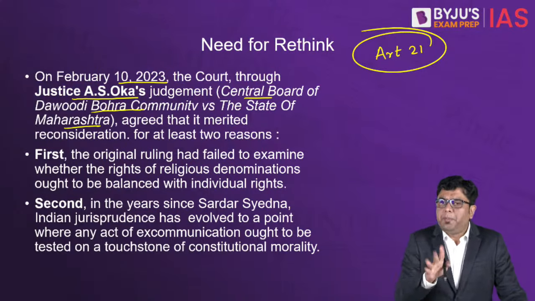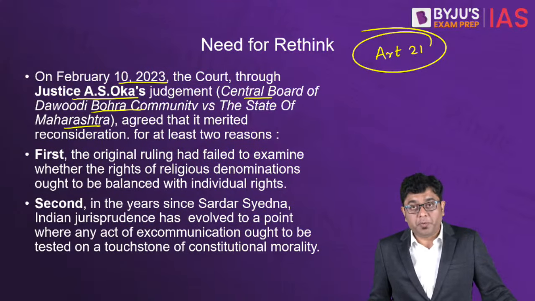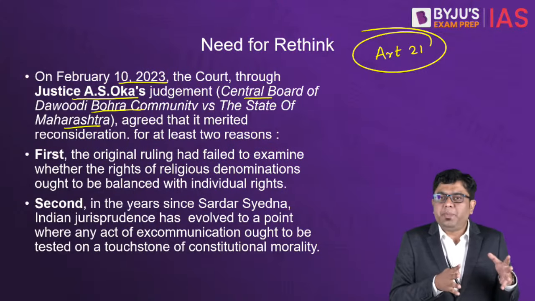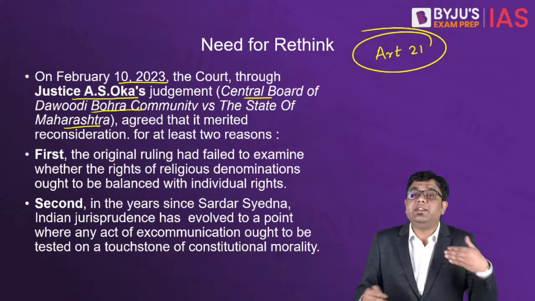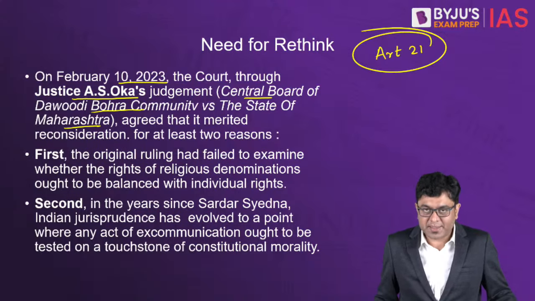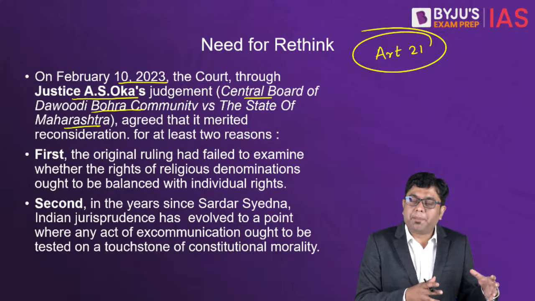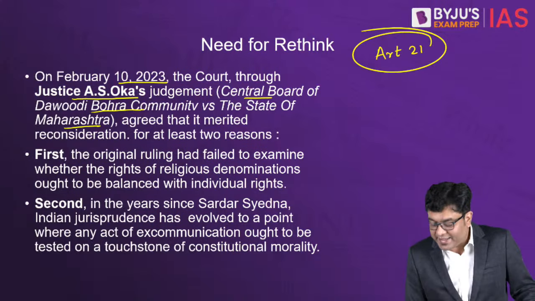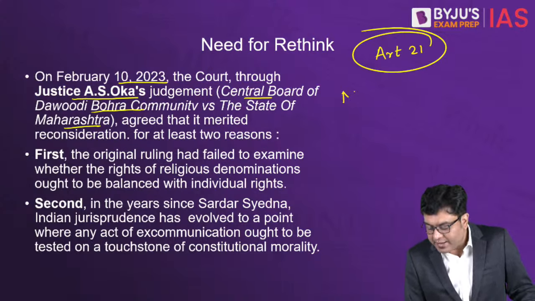Because another plea has been argued in the Supreme Court, whereby it has been argued that there has been a relevant and more contemporary act which has been passed, that is the Maharashtra Protection of People from Social Boycott Act 2016.